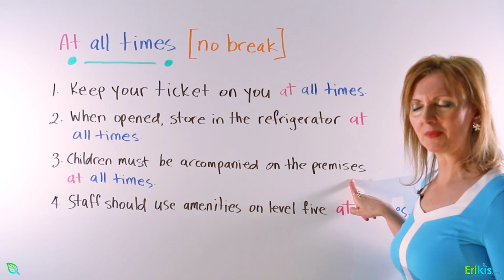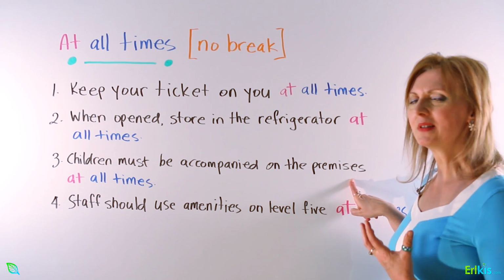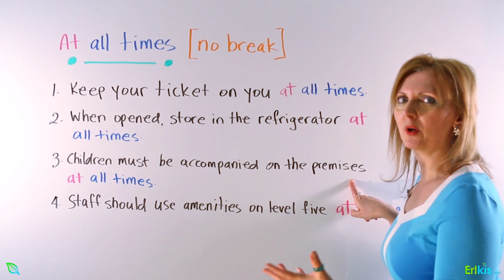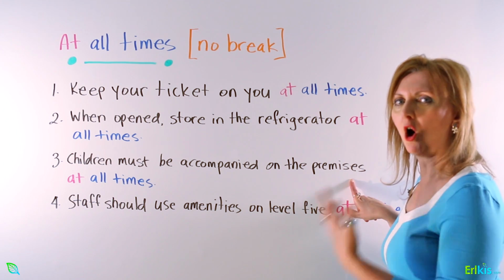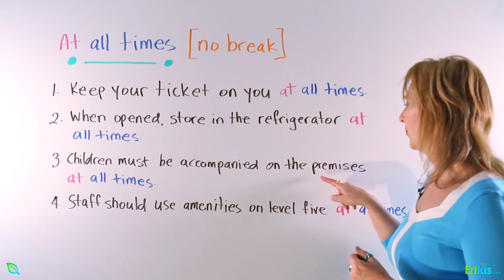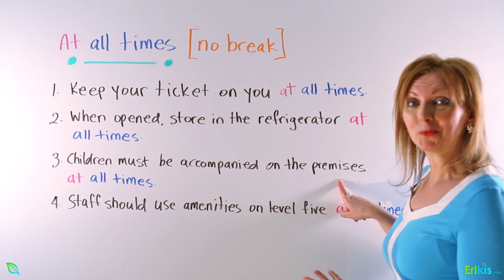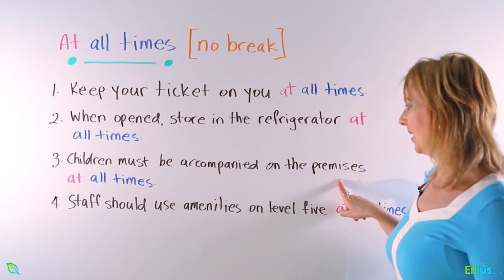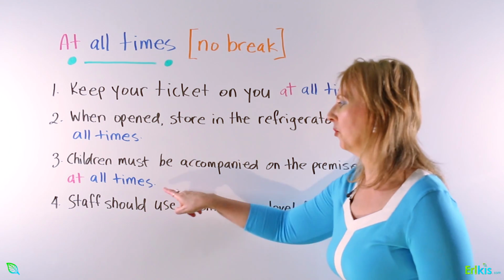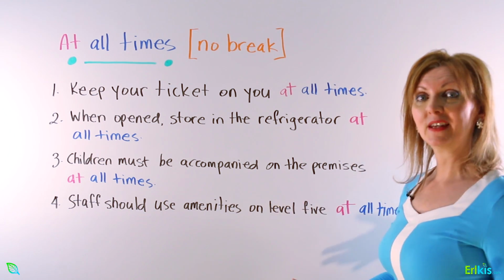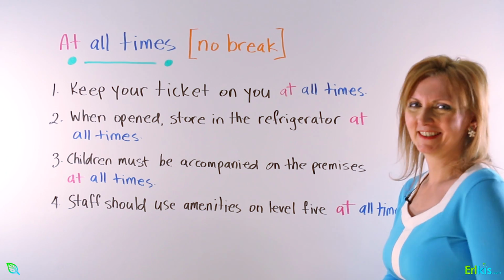What does premises mean? Premises are property, at someone's property, when you're inside or on the property, on the premises. Maybe it's a swimming pool, a public pool. So children must be accompanied on the premises at all times. In other words, never without an adult.